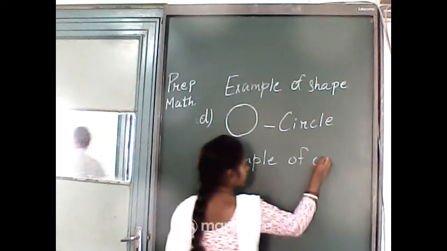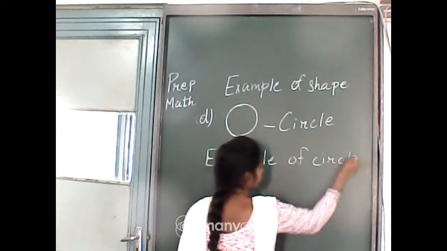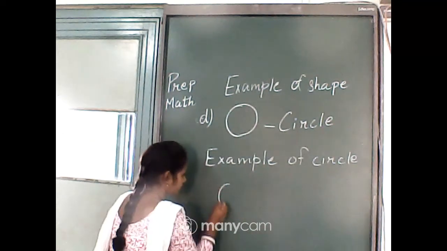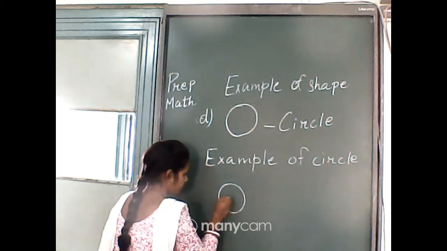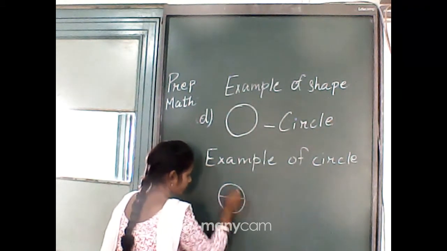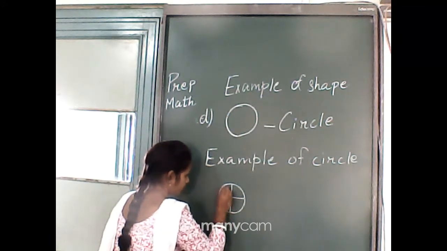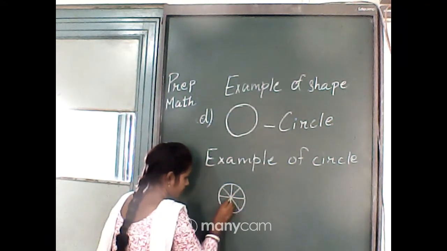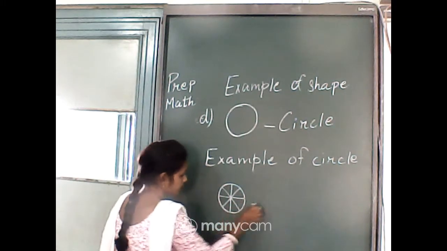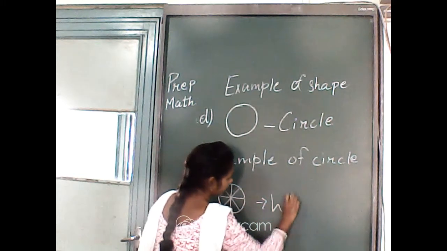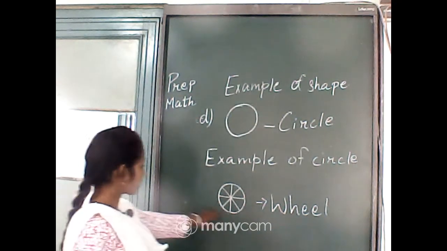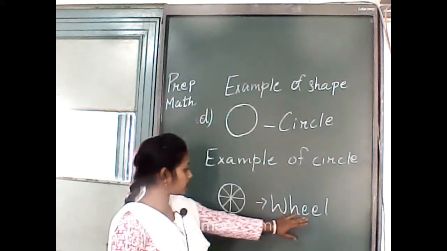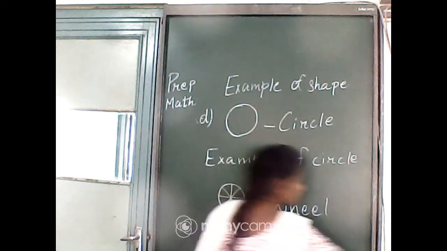Example of circle is wheel, W-H-E-E-L, wheel.